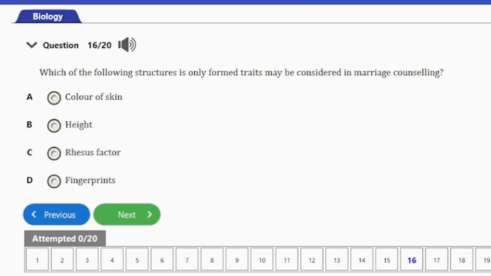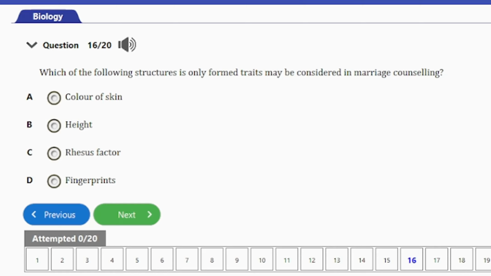So guys, in marriage counseling, we actually do not consider all the other factors here apart from rhesus factor, and that's because it's actually important to consider, because if a woman is rhesus negative and the partner is rhesus positive, their child could potentially be rhesus positive, and if the rhesus negative mother's blood comes in contact with her rhesus positive baby's blood, her body will recognize the rhesus positive red blood cells as foreign and will produce antibodies against them.